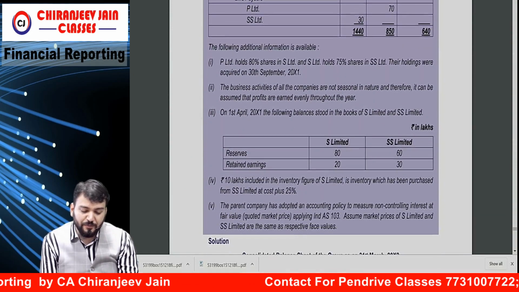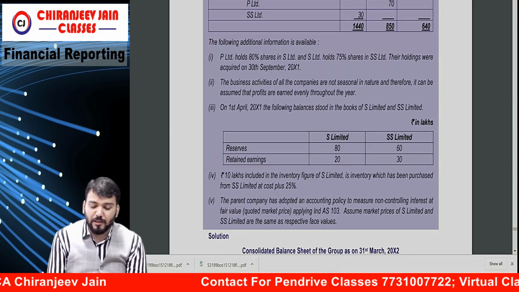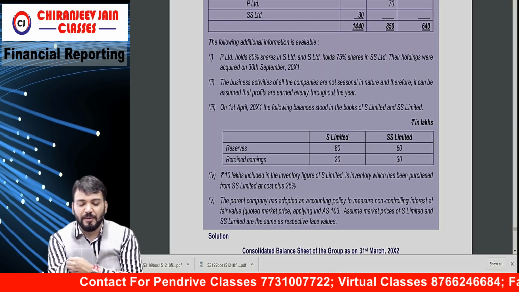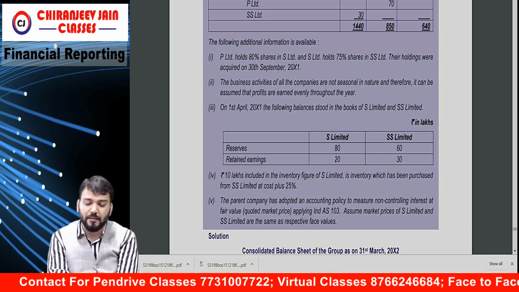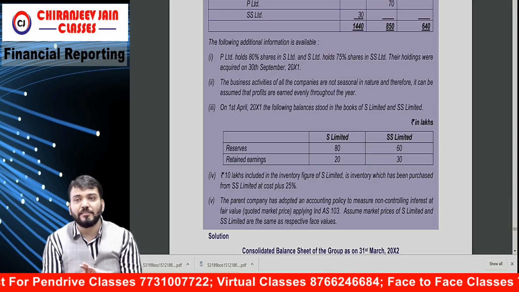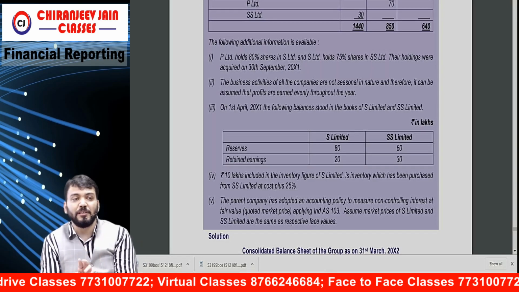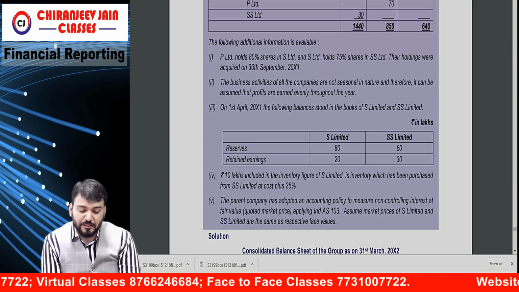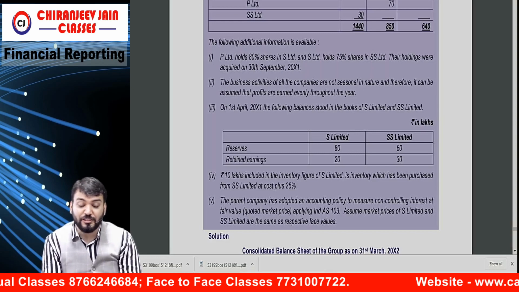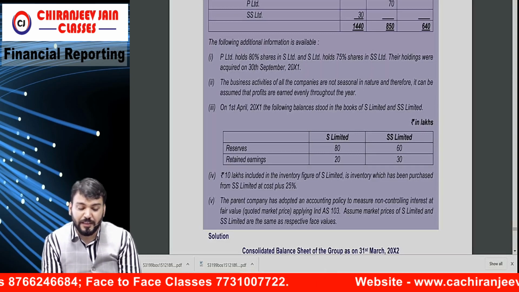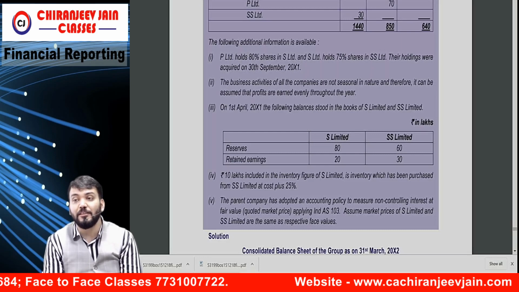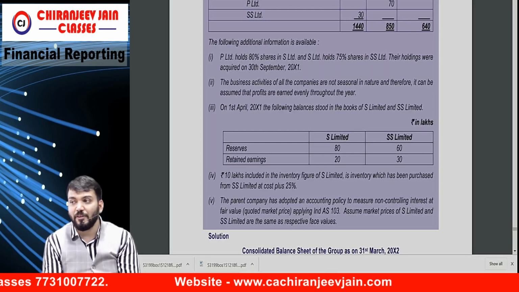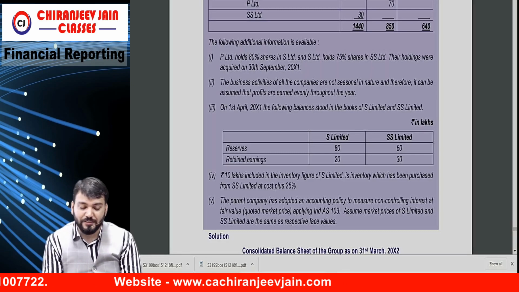The following additional information is available. P Limited holds 80% shares in S Limited and S Limited holds 75% shares in SS Limited. Their holdings were acquired on 30th September. Means for both companies, the date of acquisition is the same. Correct? The business activities of all the companies are not seasonal in nature and therefore it can be assumed that profit is earned evenly throughout the year. Understood why they have given this point? Correct, for time adjustment.